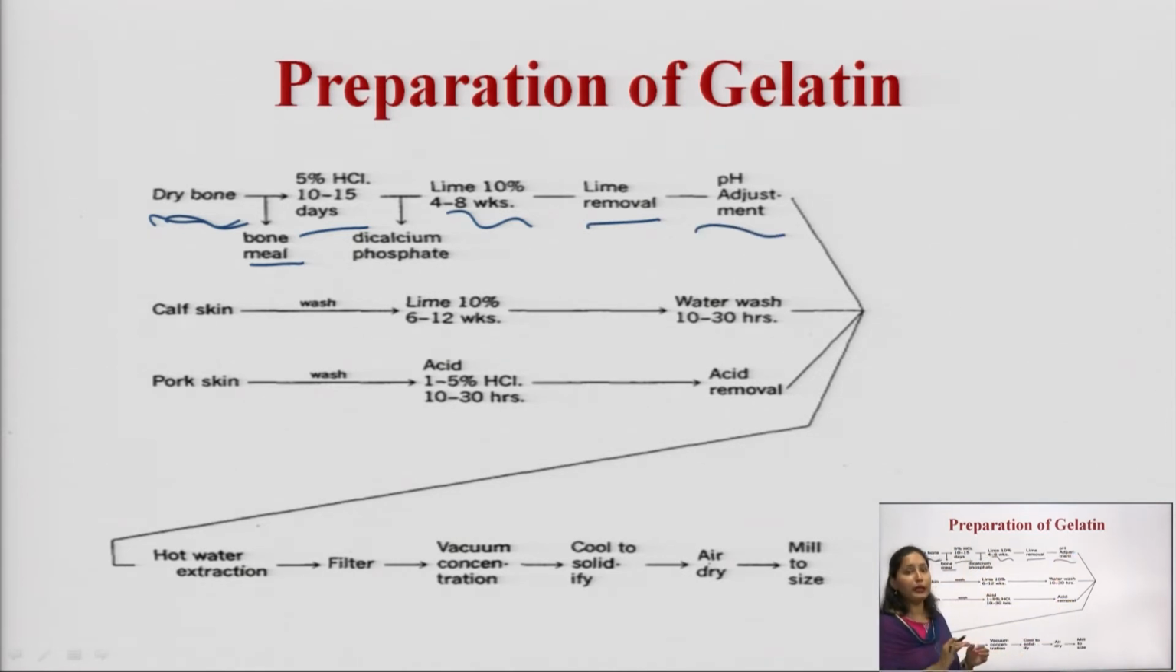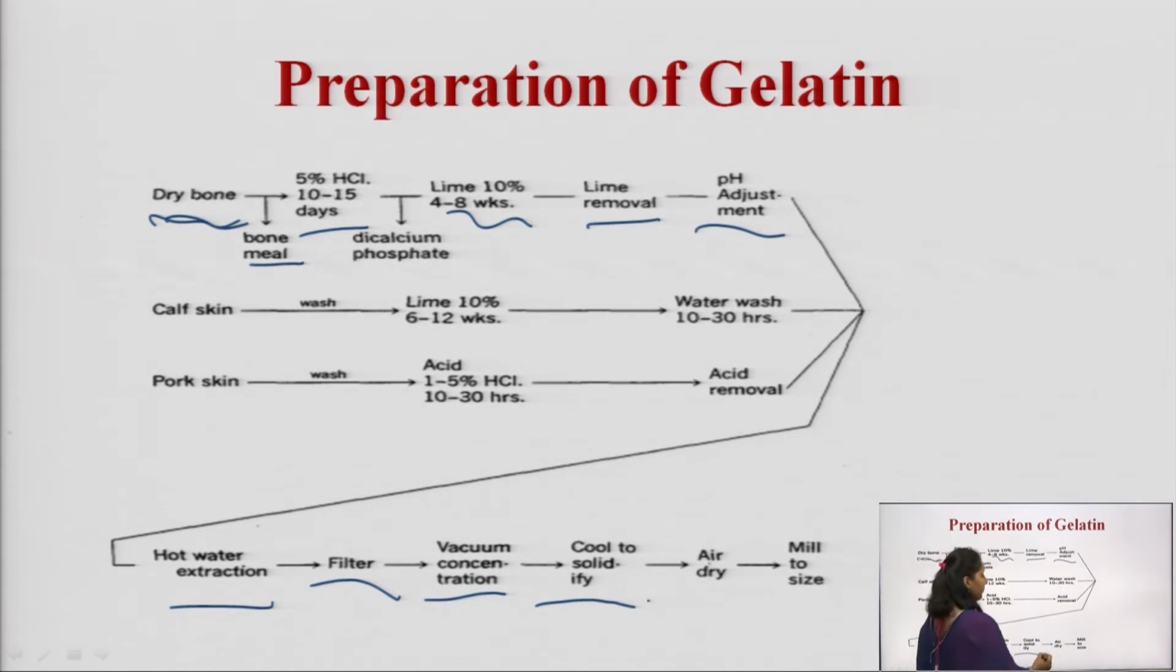After adjusting the pH, it is subjected to hot water extraction. Then after hot water extraction, it is filtered, then subjected to vacuum so that the product gets concentrated. Then the product is allowed to cool to solidify. After that we air dry the product, and then finally subject it to the milling process to achieve the desired size range.